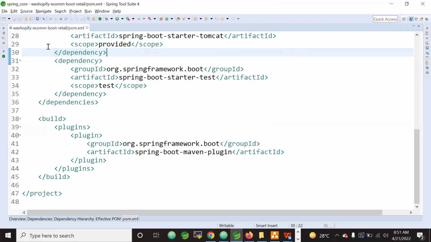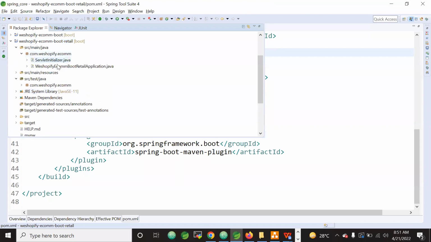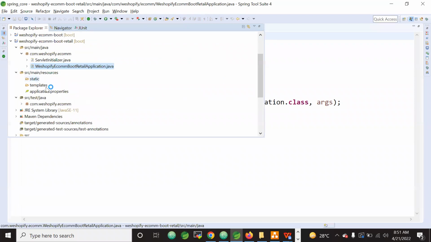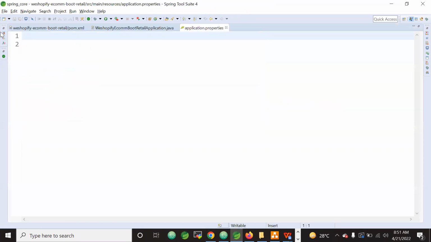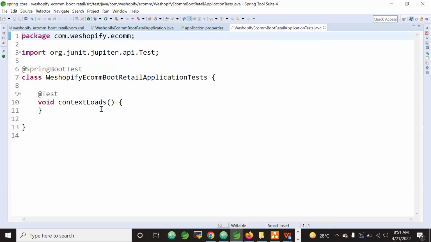We will also get the Application.java file, the application.properties file, and also the ApplicationTests.java. These 4 components we need to thoroughly understand.